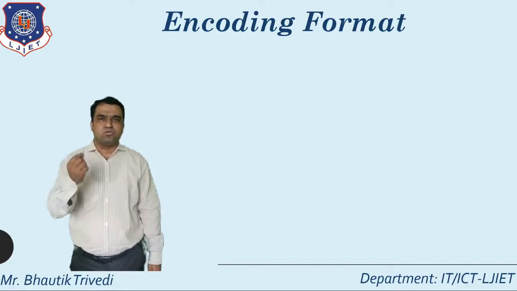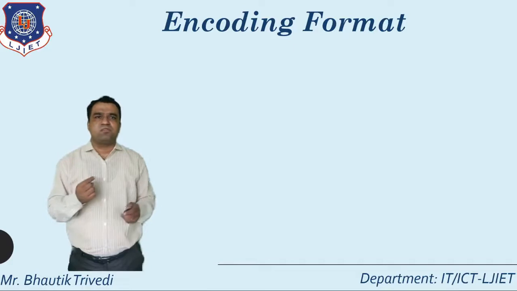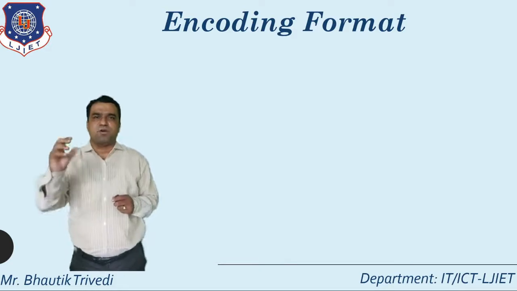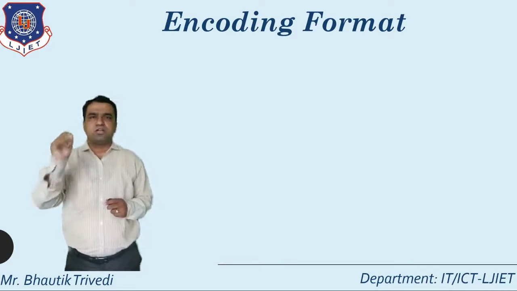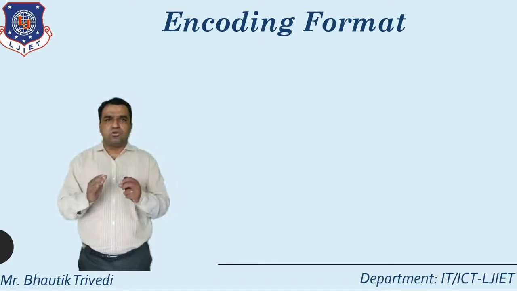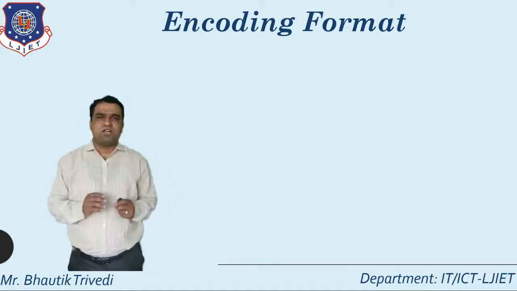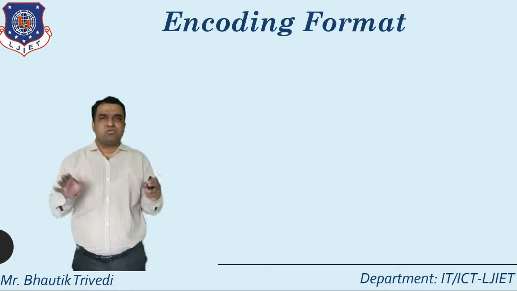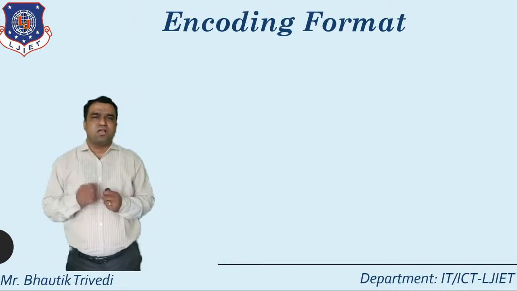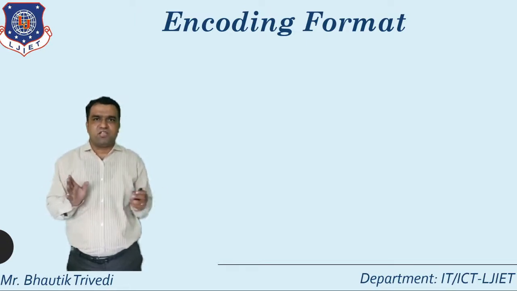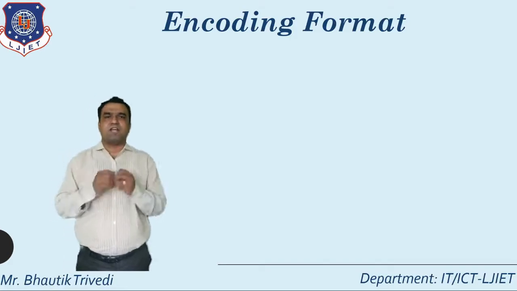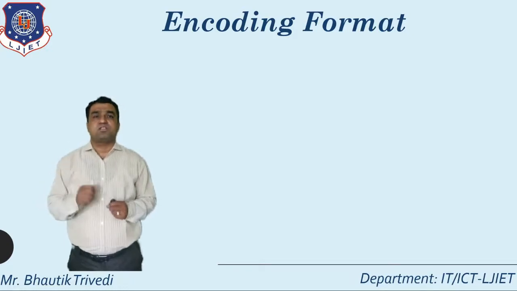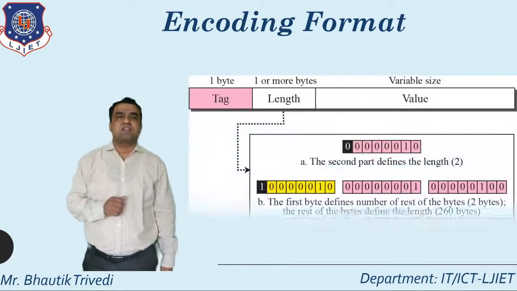And already you know, if you talk about the structure of management information, there are mainly 3 important points that are part of the SMI. First one is totally related to the object, the concept of object identifier, which you know. Second point is the data types. Up to this you already know which types of data types, how many bytes are allocated, and how many types of representation of the data types there are. And the third important point is known as the encoding format. So first of all, see the diagram.